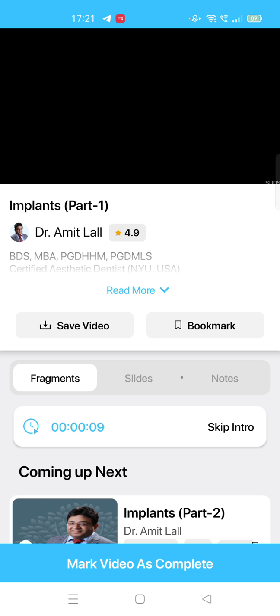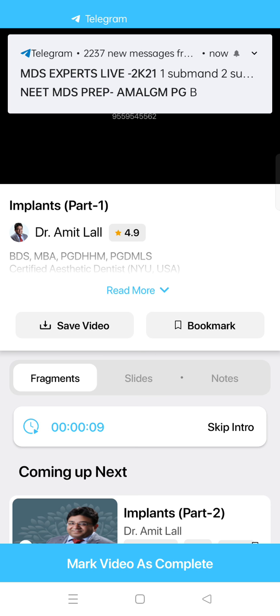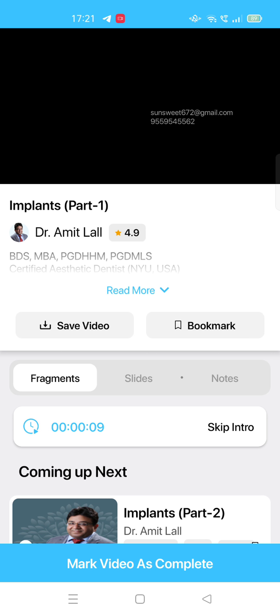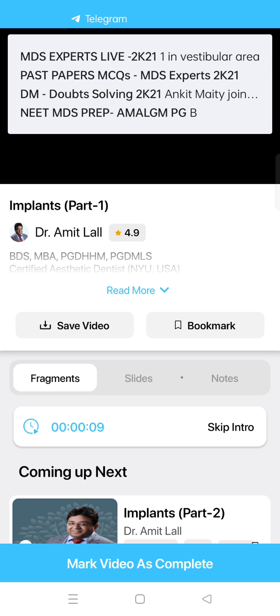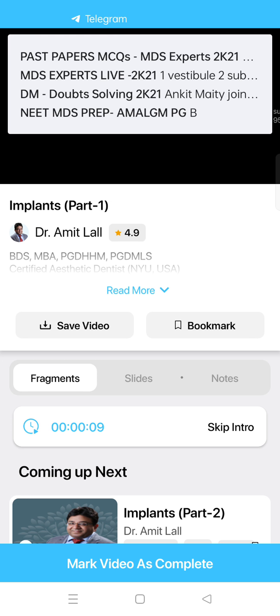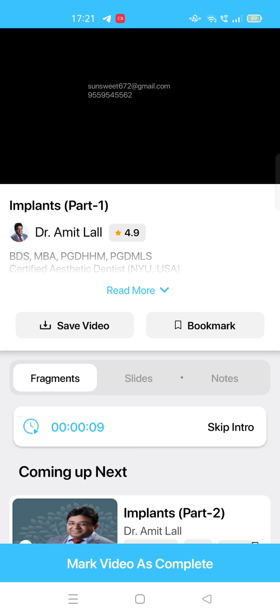Then in endosseous, we have root form implants, that is resembling your root. Either it can be cylindrical or it can be tapered, resembling the root of a tooth. Or you have blade form implants. These are the two major categories of endosseous: root form and blade form. Root form will then have further categories. This is the most preferred one for single missing tooth replacement, which we use very often.